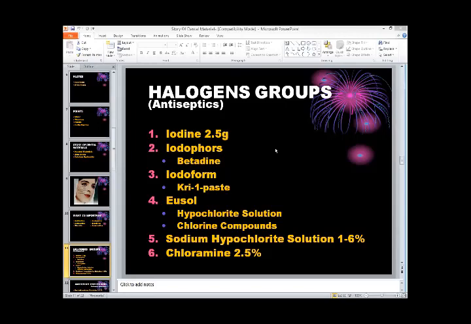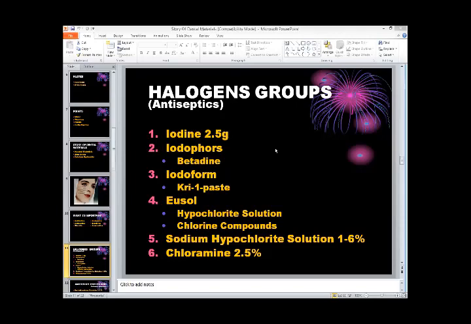these instruments and other cabinets and all these things with this group. But there is a little drawback in this. For that, we make iodine into iodophores and iodoform. Iodophores are compounds in which we add an ammonium group, which has a detergent quality. We are adding and mixing it, and we are increasing the efficacy of that particular halogen group.